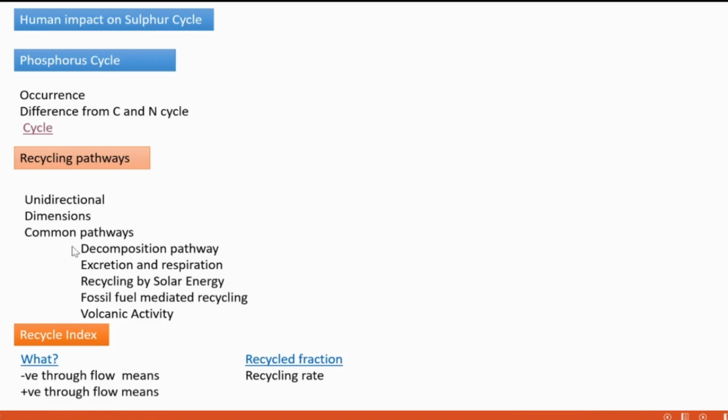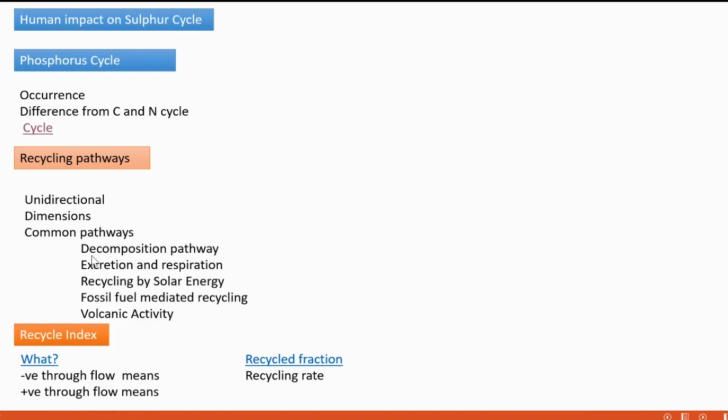Then we are going to see which are the common pathways that we see in all these biogeochemical cycles. These pathways are: decomposition pathway, excretion and respiration, recycling by solar energy, fossil fuel mediated recycling, and volcanic activity.